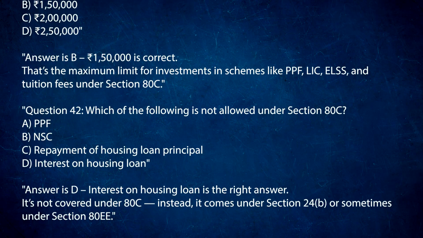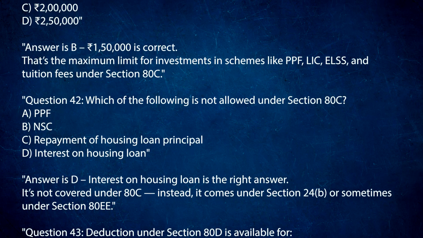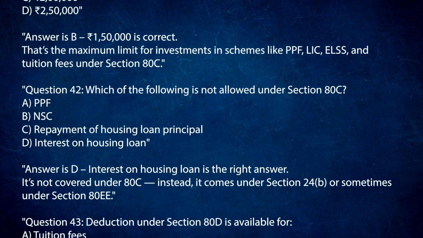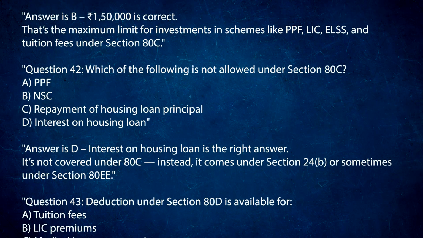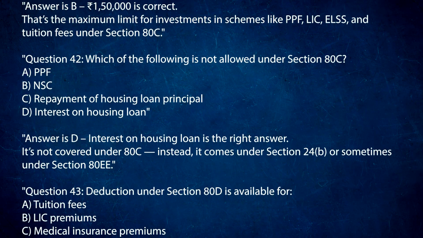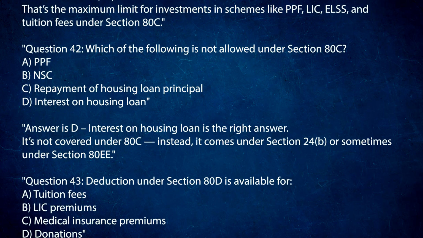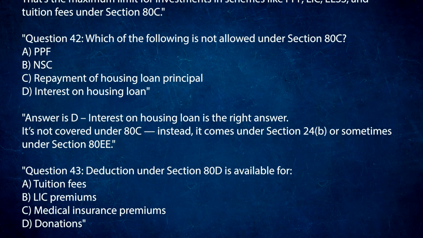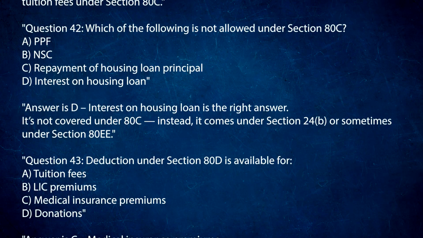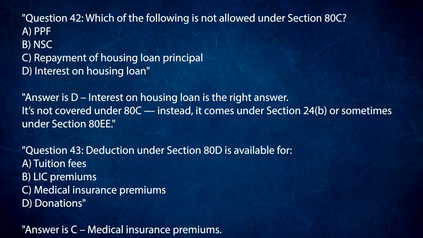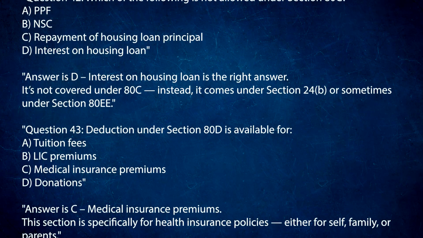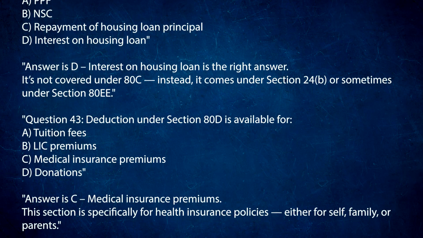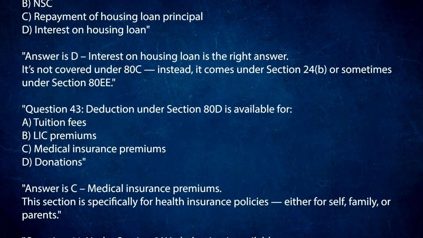Question 42. Which of the following is not allowed under Section 80C? A. PPF. B. NSC. C. Repayment of housing loan principal. D. Interest on housing loan. Answer is D. Interest on housing loan is the right answer. It's not covered under 80C, instead, it comes under Section 24B or sometimes under Section 80E.